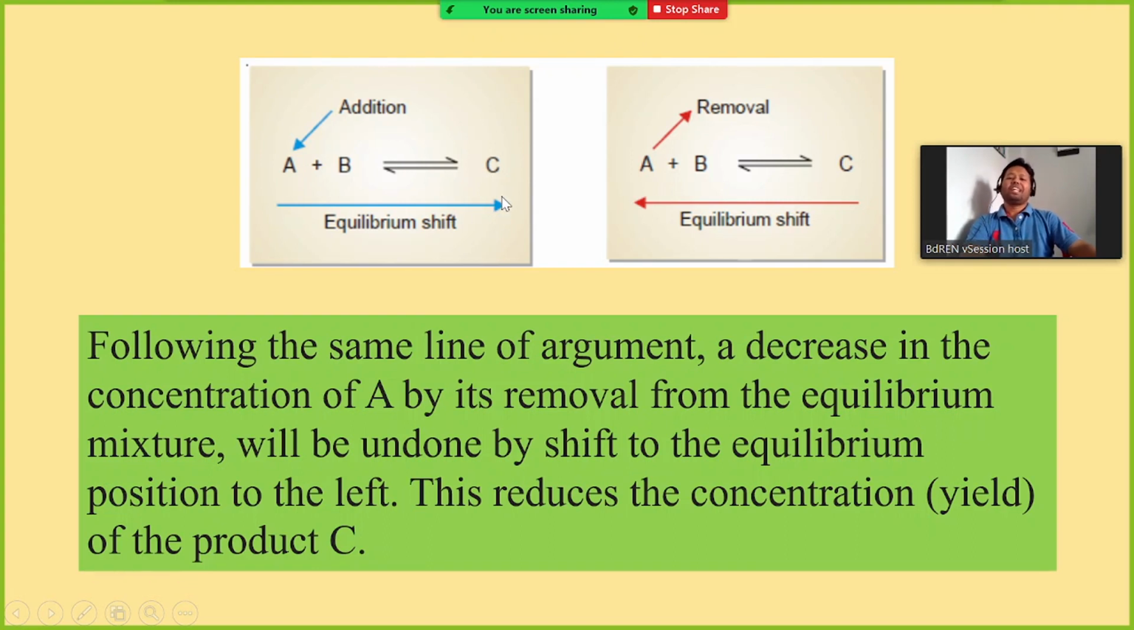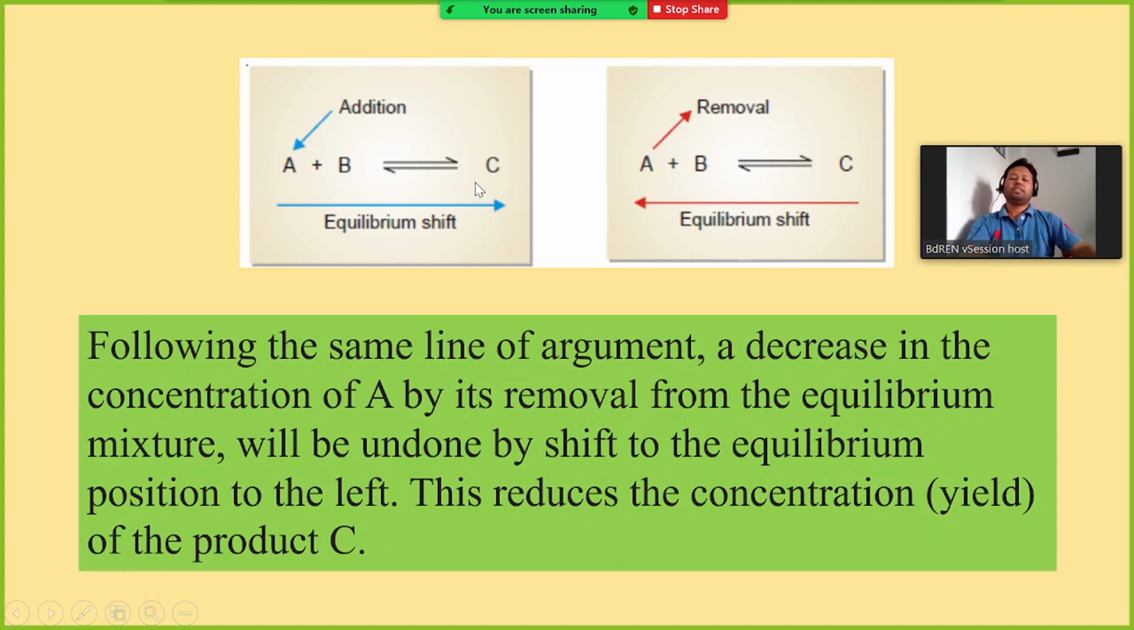That means the equilibrium will shift to left. So if you take out some product, then the equilibrium will move to right. Same thing: if you add more reactant, then the equilibrium will move to right, or if you take out some reactant, then the equilibrium will move to left.